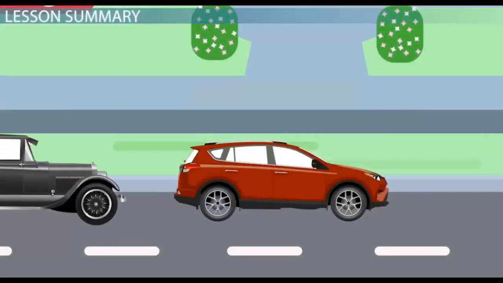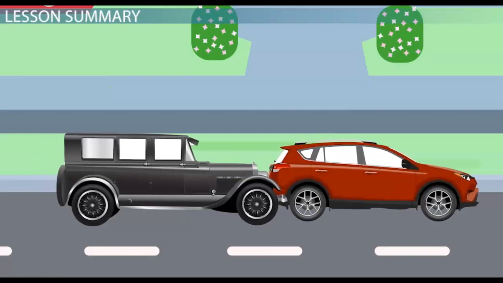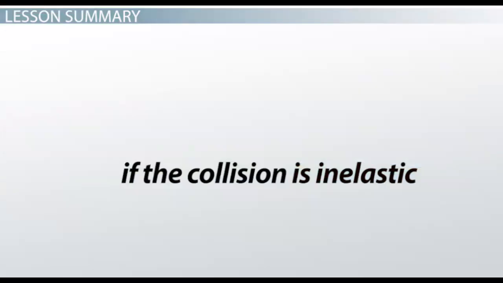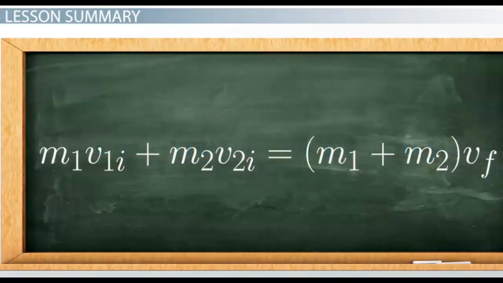This means the total momentum of the system is the same before and after the collision. If the collision is inelastic, then the two objects will have a common final velocity. Therefore, because momentum is conserved, you can find the final velocity if you know the masses of the colliding objects and their initial velocities.